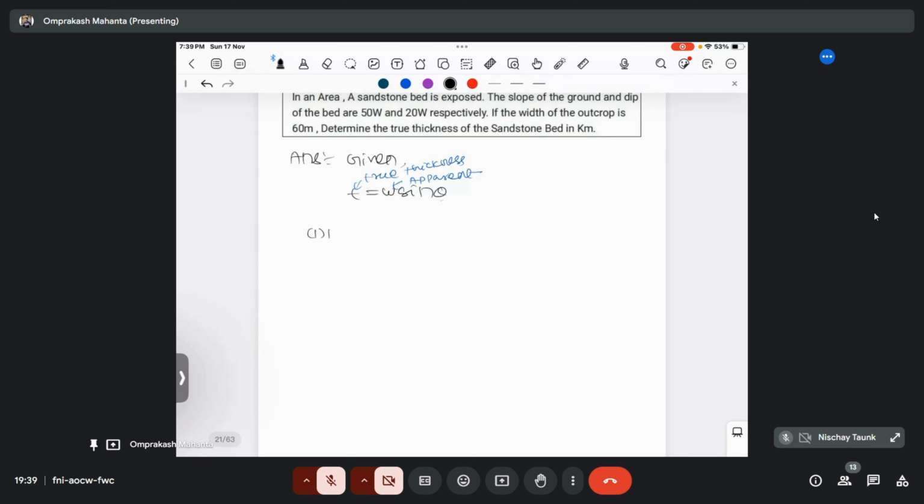So if slope and dip are in the same direction, then what will happen?